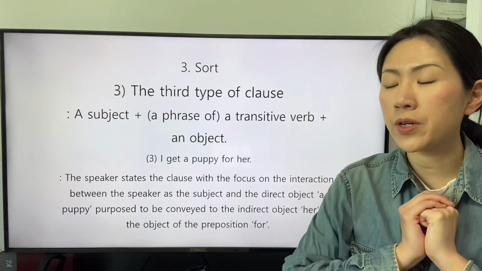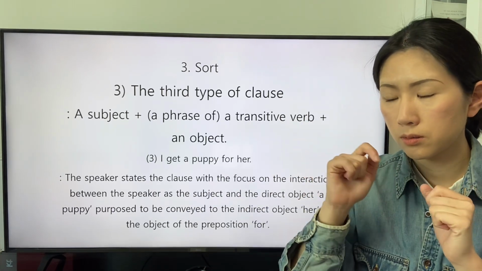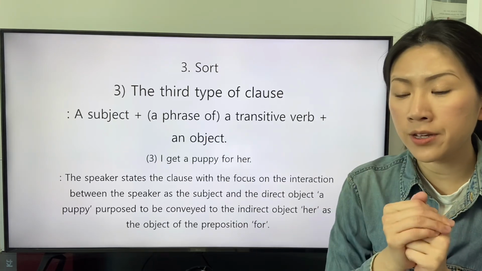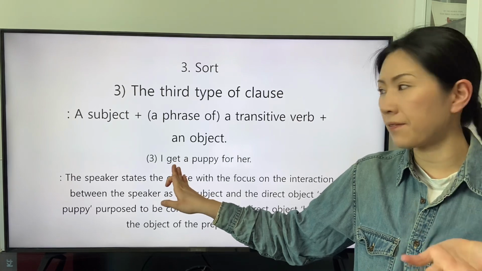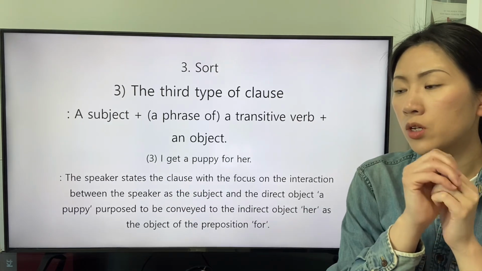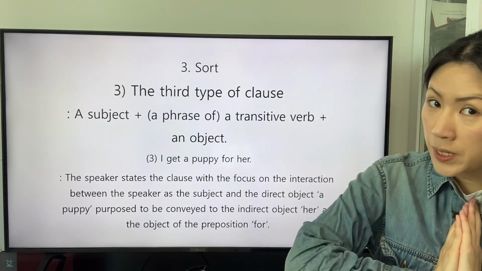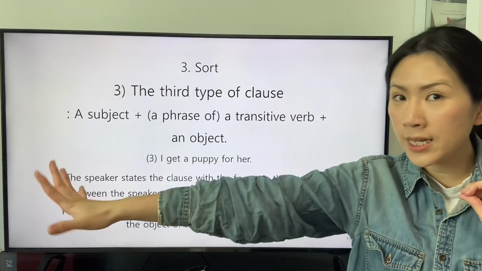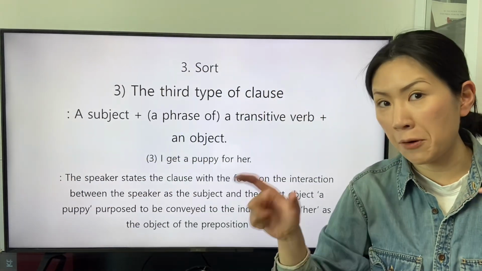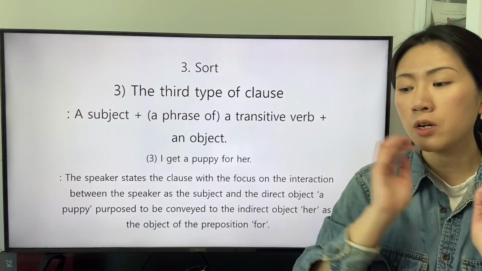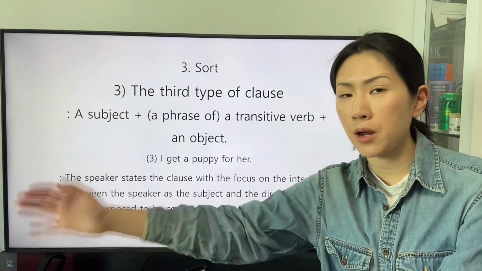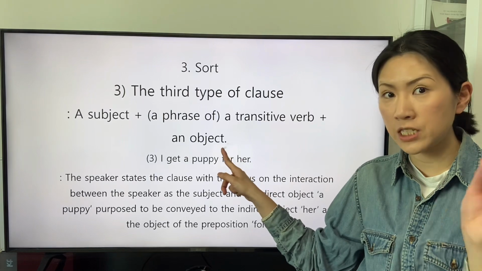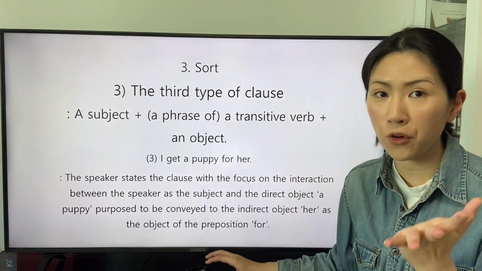Instead, the speaker clarifies the conveyance of the definition that the transitive verb get delivers from the speaker to the indirect object via the direct object. The speaker clarifies the relationship between the direct object and the indirect object by the definition of the preposition for.